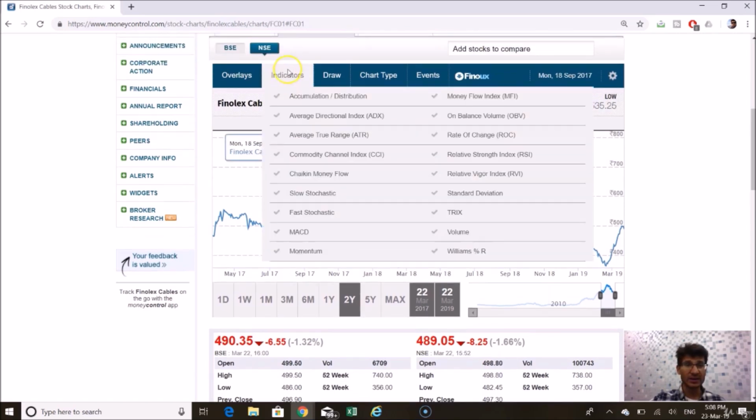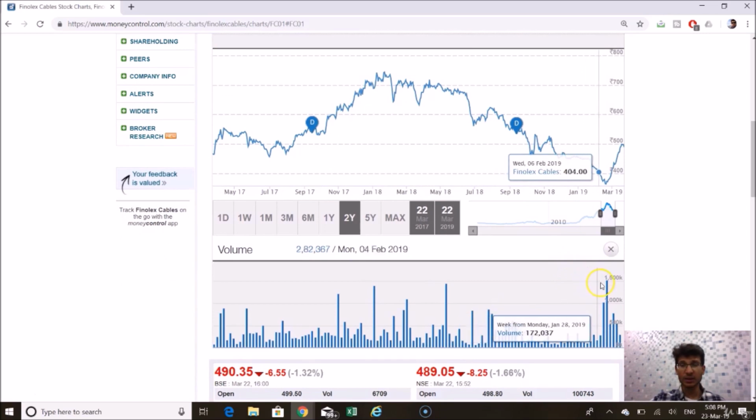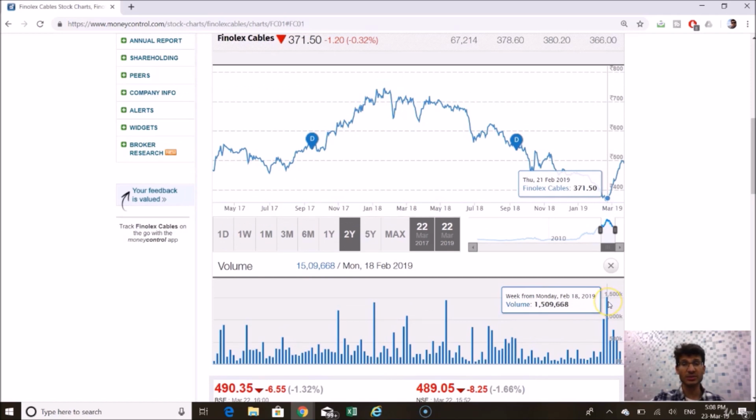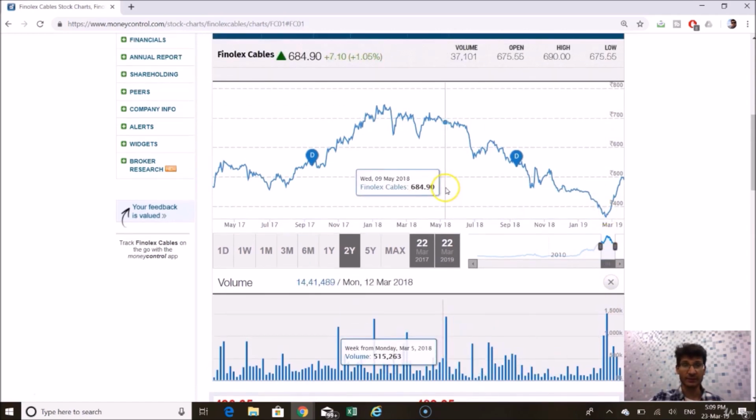We can add indicators, particularly we'll add volumes here, and we can see that the volumes have been massive at this price. This means that this support level of 370, in the range of 363 to 371, has been an excellent price where many investors bought the shares. So the stock is taking an excellent support here, and we are not expecting the stock to fall any further below this level. Whenever you get this stock, you can jump in and buy the stock at this level. So this is what I wanted to tell in this chart.